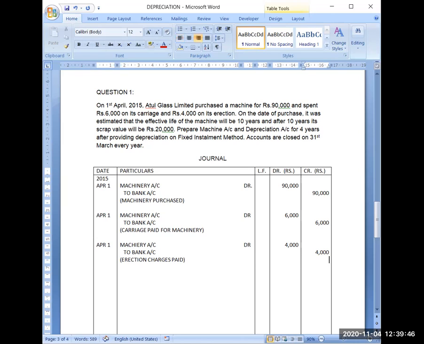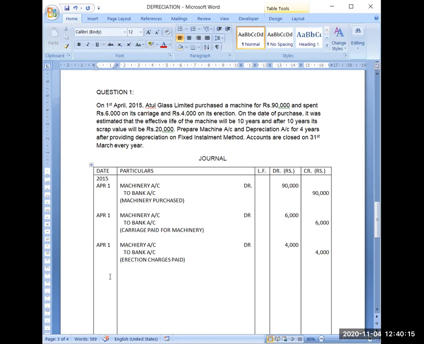Okay. Now you can see after these three entries, the balance in machinery account will be 1 lakh. In all three entries, machinery account has been debited: by 90,000, then by 6,000, and then by 4,000. So the total amount will become 1 lakh.